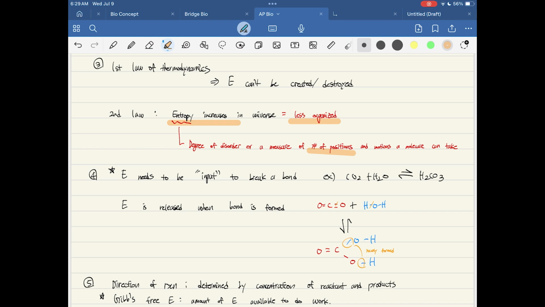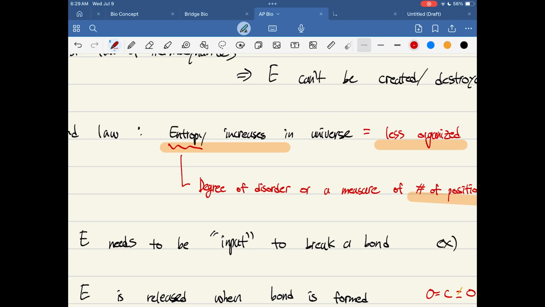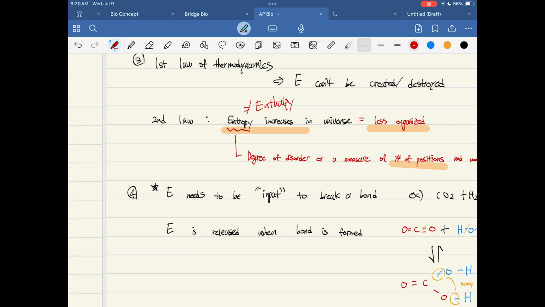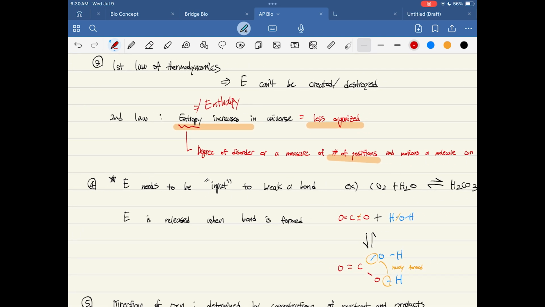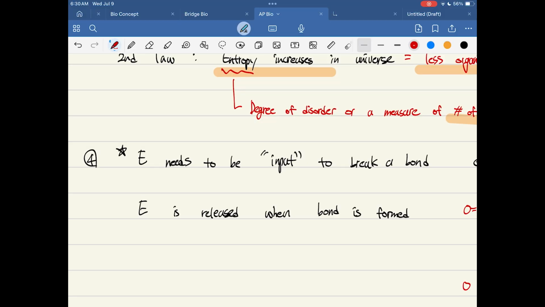To be more specific, if a certain chemical reaction is going on, then entropy always increases. Entropy can never decrease. And entropy is different from something called enthalpy. We're going to learn about enthalpy later, but enthalpy is the energy required for the chemical reaction. So entropy always increases in the universe, and the universe always gets less organized as time passes.